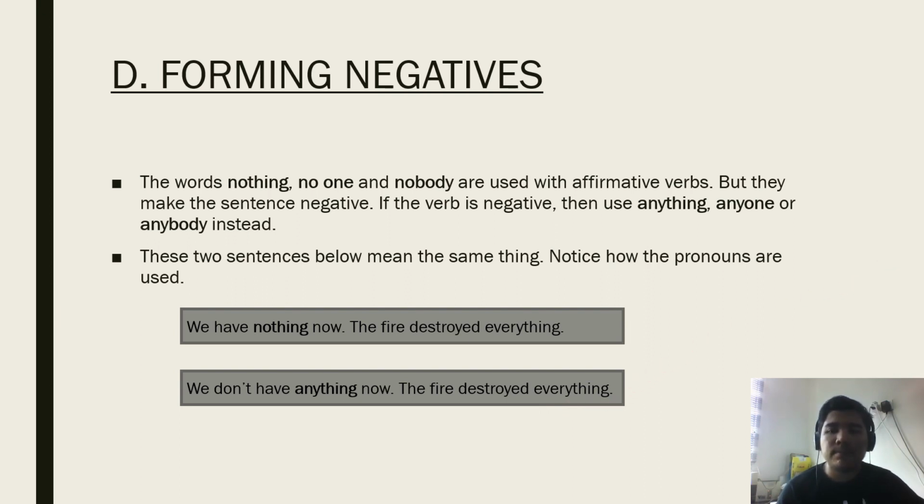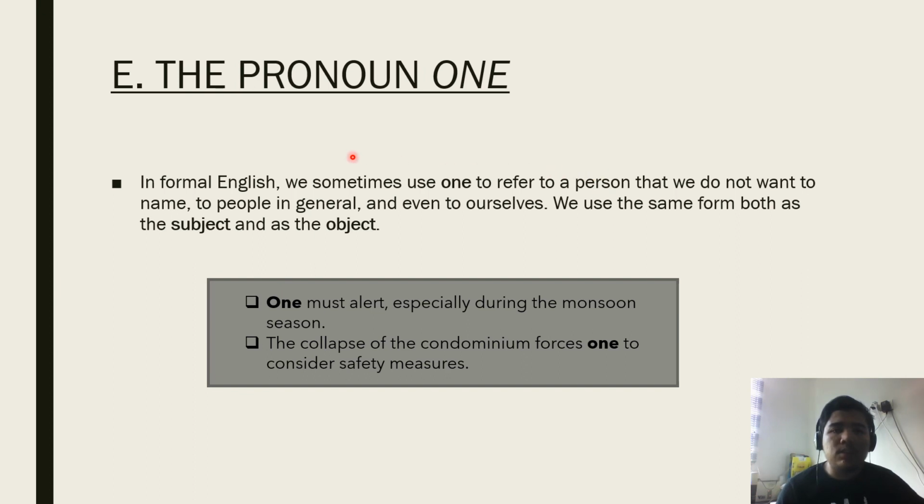Next, we go to the pronoun one. In formal English, we sometimes use one to refer to a person that we do not want to name, to people in general, and even to ourselves. We use the form both as the subject and as the object. For example, one must be alert, especially during the monsoon season. The collapse of the condominium forces one to consider safety measures. Okay.